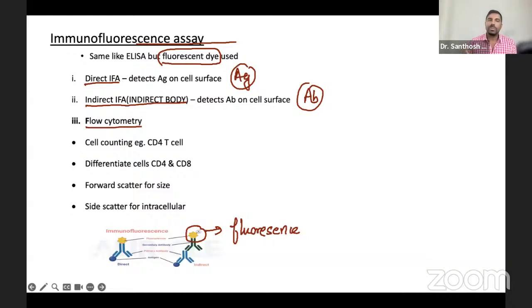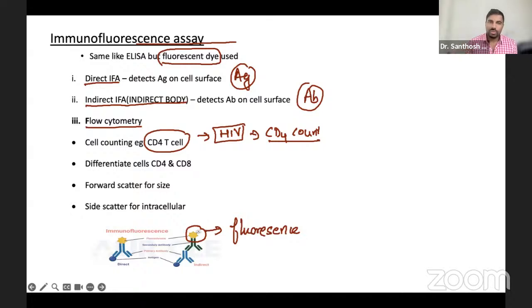Flow cytometry has a very important role in detecting CD4 cells. If you remember in HIV, to know the prognosis we used to check the CD4 count. Though now we do PCR to check the number of copies, CD4 count was still very much used in HIV to detect severity and prognosis. So to detect CD4 count, we use flow cytometry, which also uses a fluorescent substance.